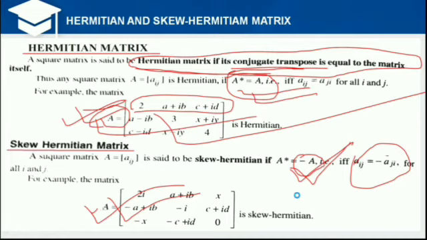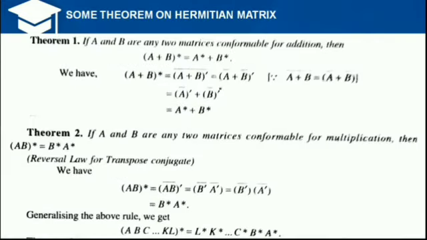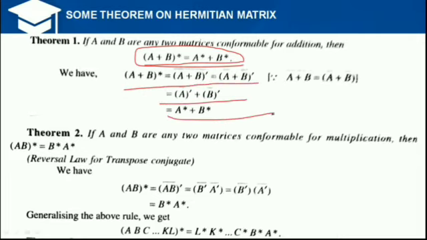Okay, now the next topic is theorems on the Hermitian matrices. The conjugate transpose of A plus B is equal to the conjugate transpose of A plus the conjugate transpose of B. This is a very important theorem. You will apply this theorem in solving many types of problems very easily.